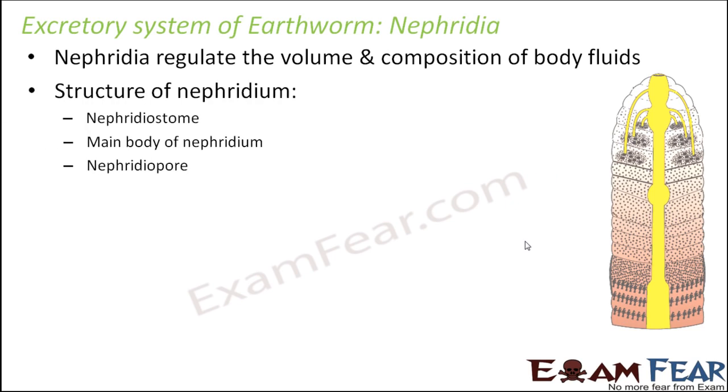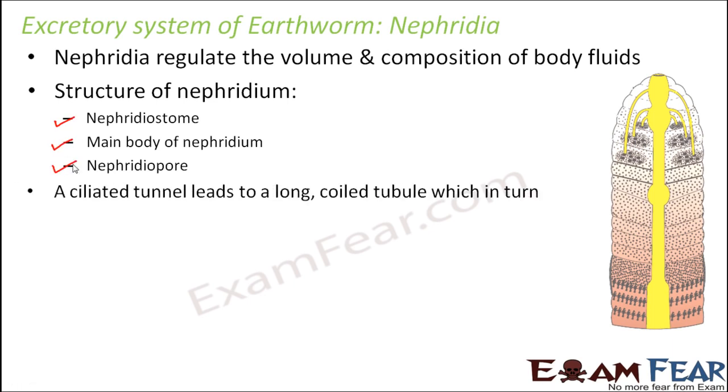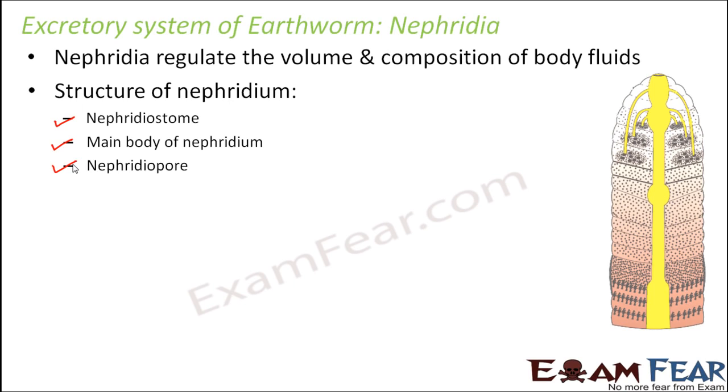If you talk about the structure of the nephridium, it consists of three parts: nephridiostome, main body of the nephridium, and nephridiopore. So let us try to understand the structure of each nephridium. Now nephridium is the singular form and in plural it is called nephridia. So it has mainly three parts: nephridiostome, main body of the nephridium, and the nephridiopore.